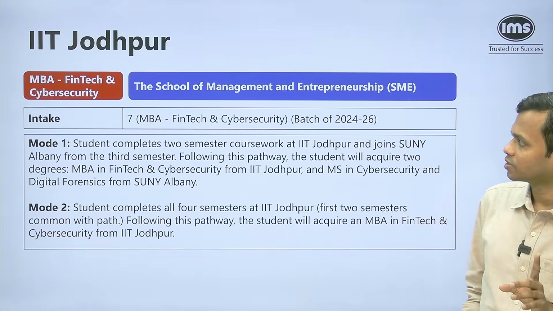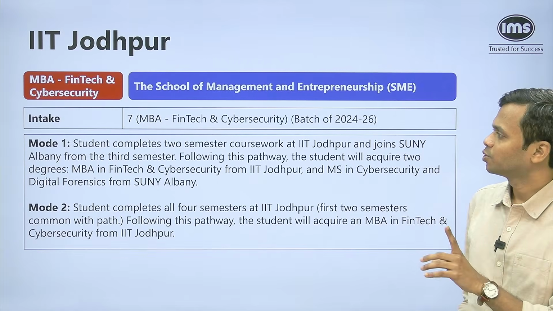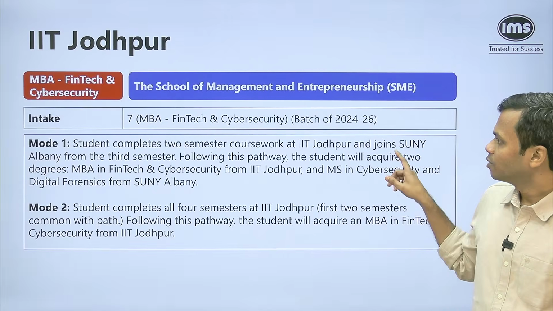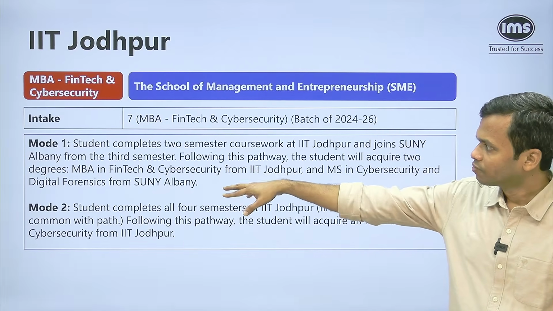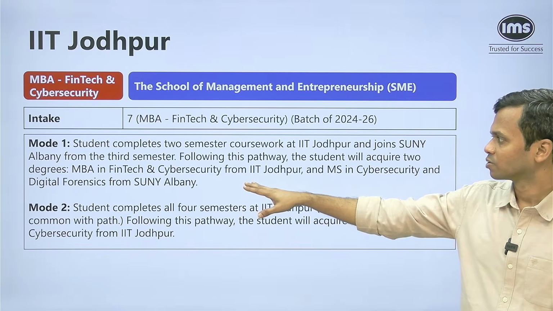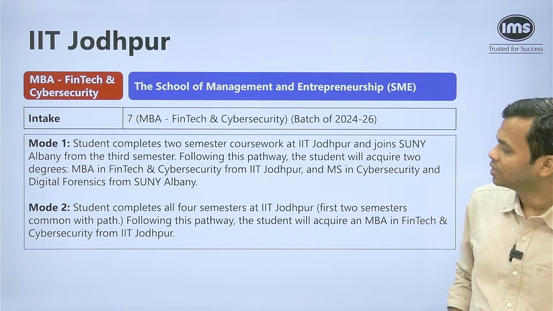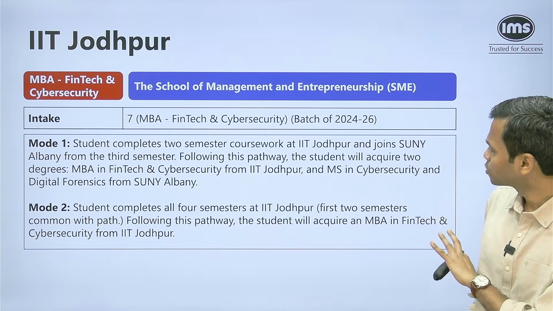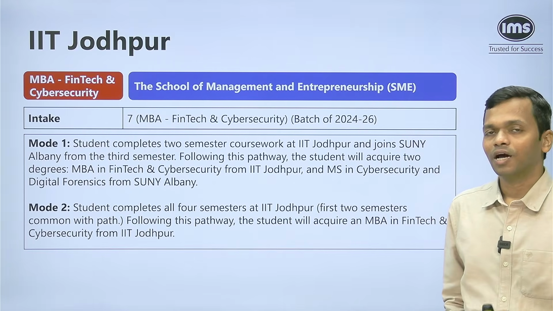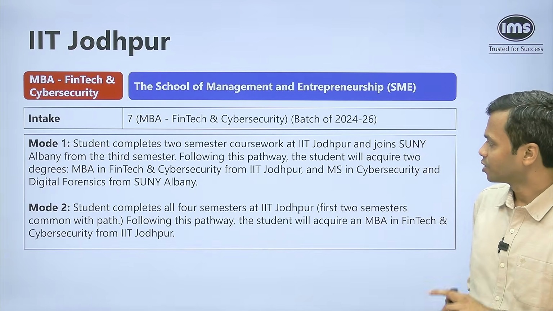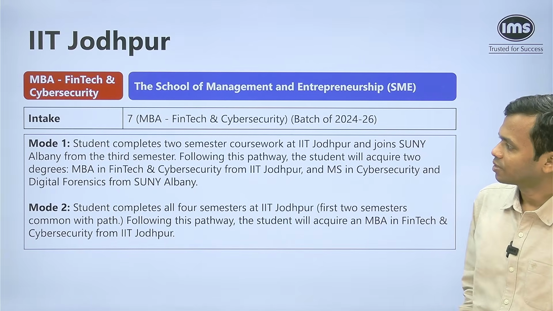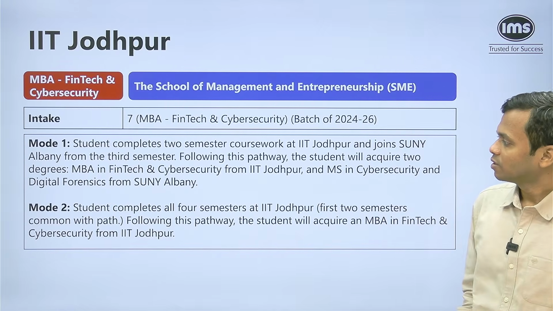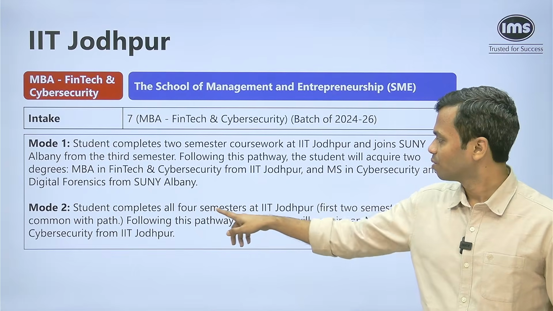Now here what happens? Firstly, mode 1 is basically student completes 2 semesters at IIT Jodhpur, which is basically your first year. And then you join the university in the US, right, from the third semester. So they have a tie-up with SUNY Albany from the third semester. Now following this pathway, the student will acquire 2 degrees. You will have an MBA in FinTech and Cybersecurity from IIT Jodhpur and MS in Cybersecurity and Digital Forensics from SUNY Albany.